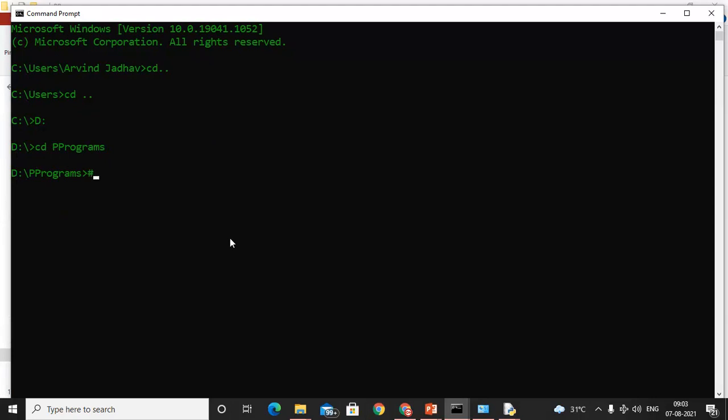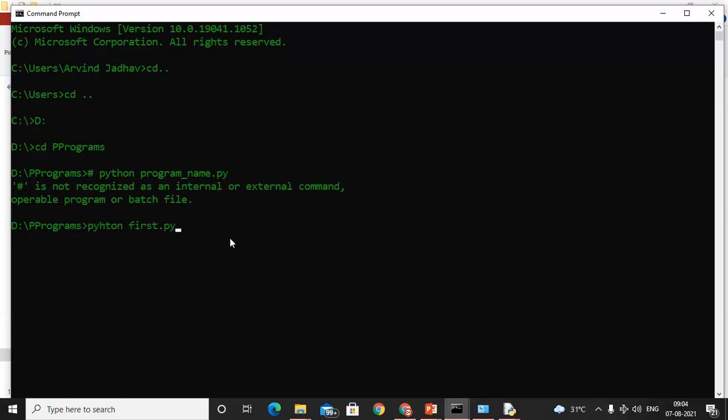If you want to execute any python program, then first of all we need to write python, that program name dot py. This is the way by which we can execute a program. Okay, so here I will use python, name of program first dot py. Python is the starting word and after that first dot py.